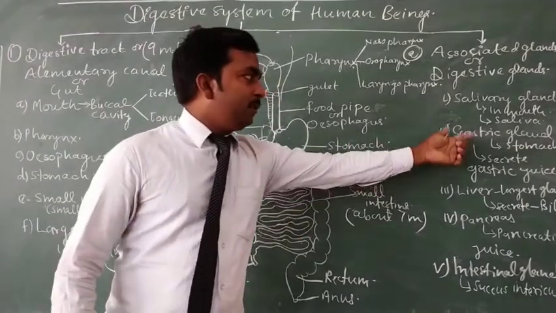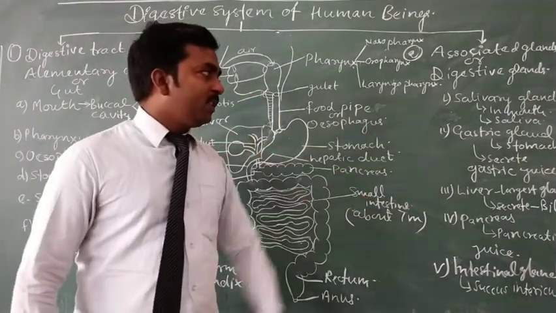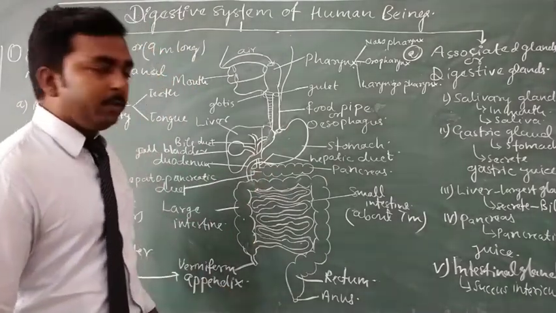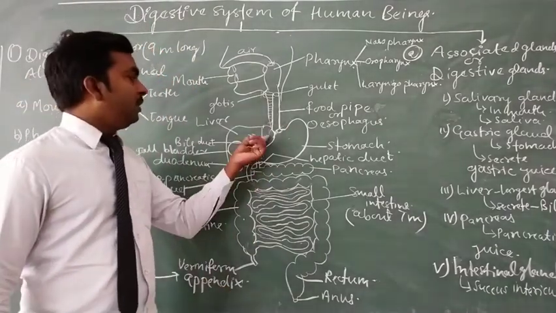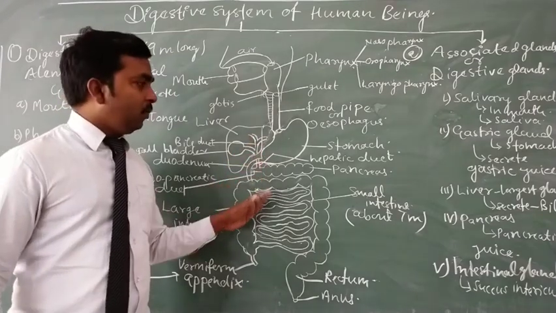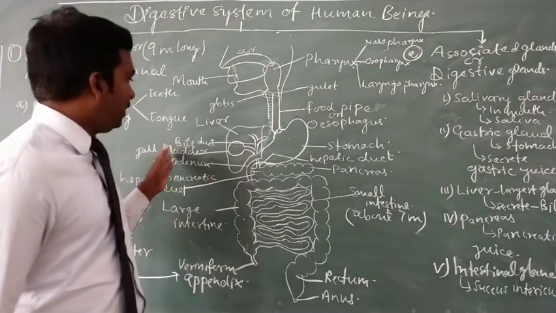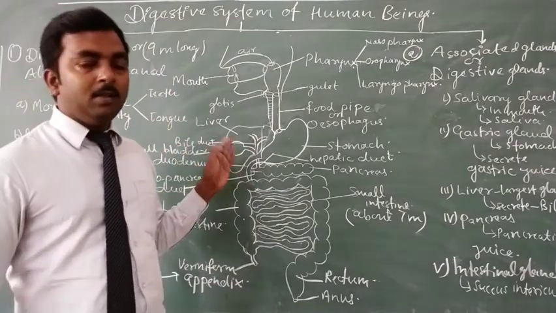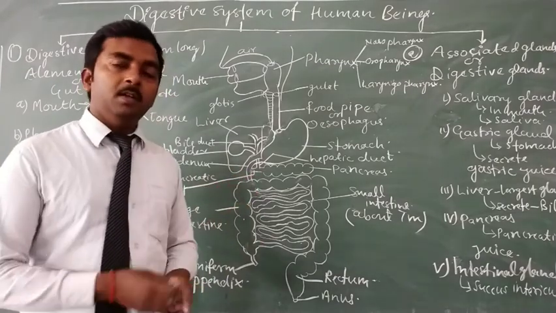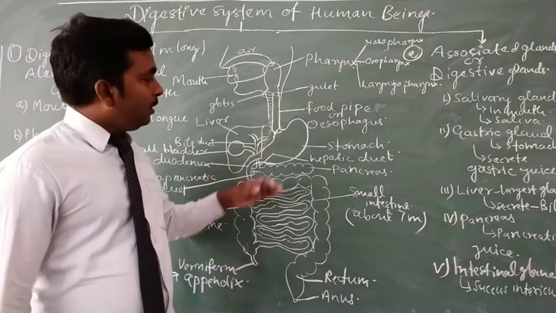Then the gastric gland, which is present in the lining of the stomach, secretes the gastric juice. Then third, that is the liver, which is the largest gland present at the side of the stomach, and it secretes the bile, which remains stored in the gallbladder, a balloon-shaped structure, until it is required in the duodenal part of the small intestine for digestion.